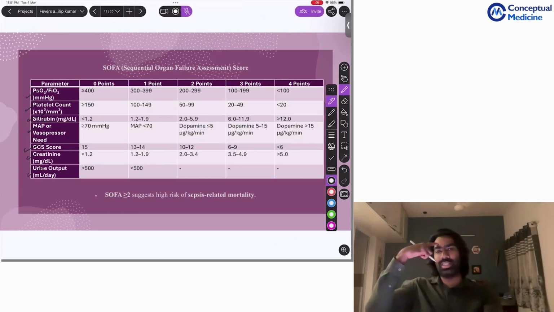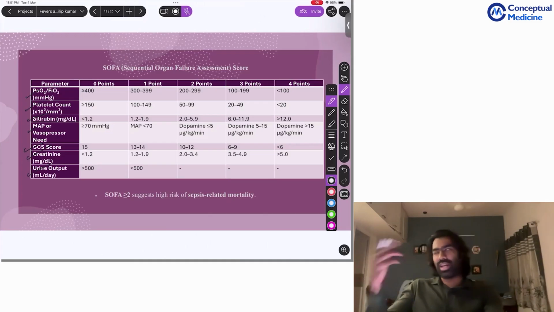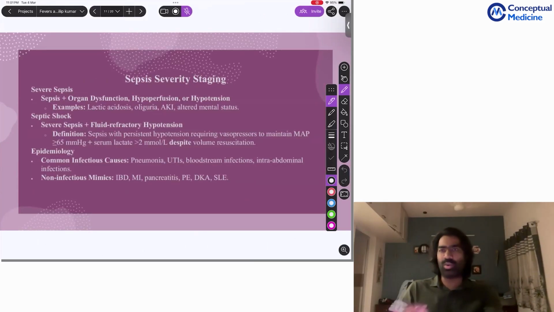So what you're going to use? GCS, then PF ratio for the lungs, then for the circulatory system, you're going to use mean arterial pressure and the amount of vasopressors used to maintain the MAP. Then for liver, it's bilirubin. Then for the kidney, it's creatinine and urine output. Then finally for the blood, it's going to be platelets. A score of 2 or more suggests high risk and very high sepsis-related mortality. That's why current definitions use the SOFA score and not the SIRS criteria.